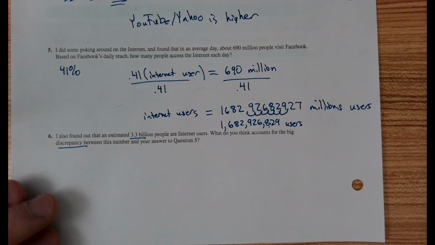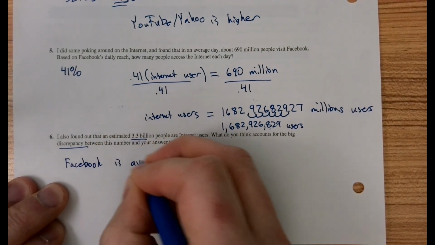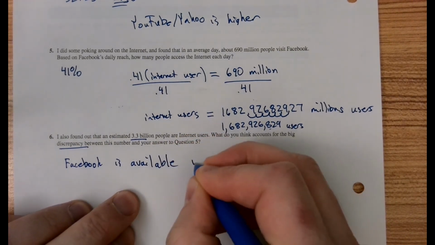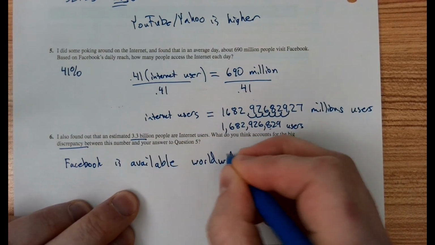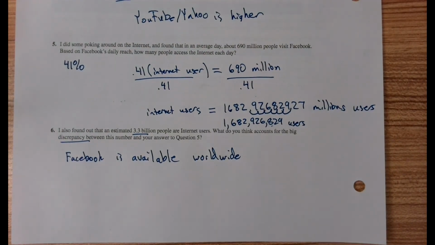Well, one big thing is Facebook is not available to all people around the world. For example, if you live in China, Facebook is not allowed. It is entirely blocked. And if you think about the population of China, that's almost 1.6 billion people. That accounts for about half of this. There's other places, North Korea, I'm sure Facebook is completely banned, blocked from all servers. So there's other places where people can't access Facebook. That would explain this big discrepancy.